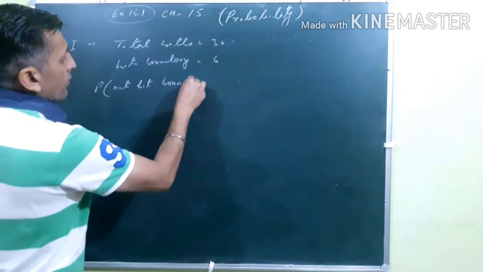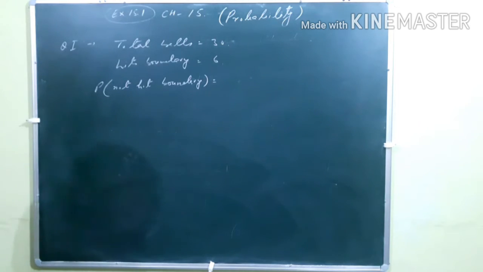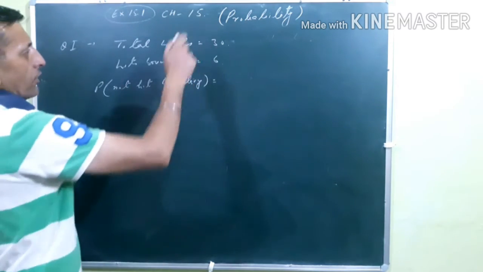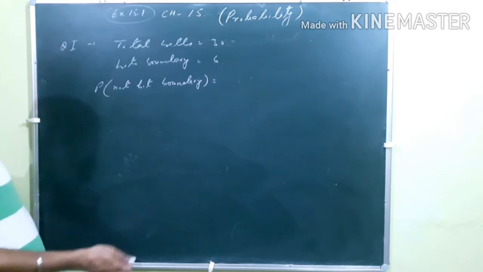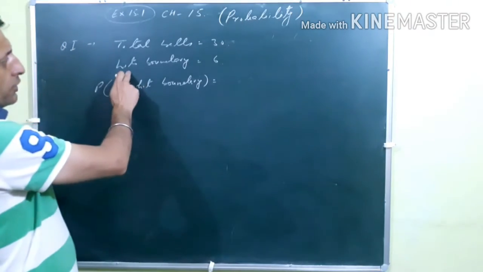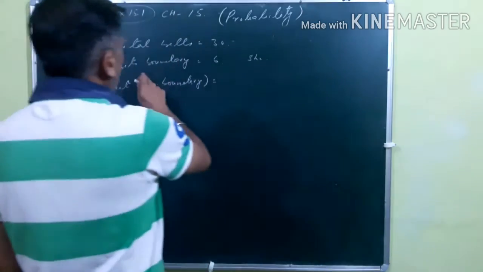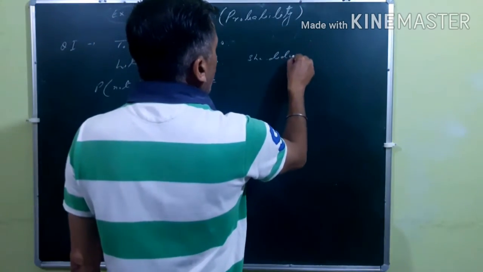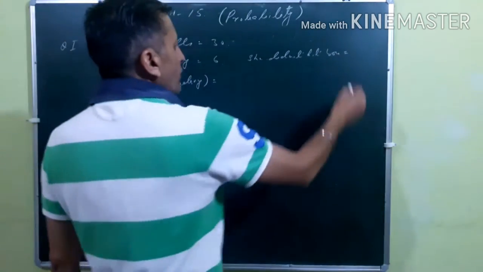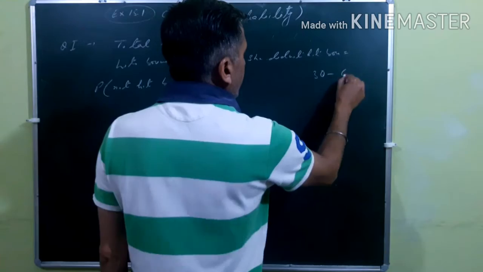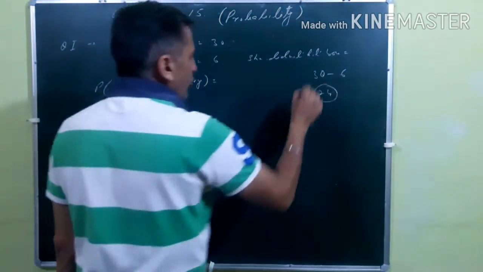There are two ways to solve this question. The first is what I told you, favorable upon total possible outcomes. If you want to find not A, she hits a boundary 6 times, so the number of times she did not hit the boundary is 30 minus 6, that is 24.